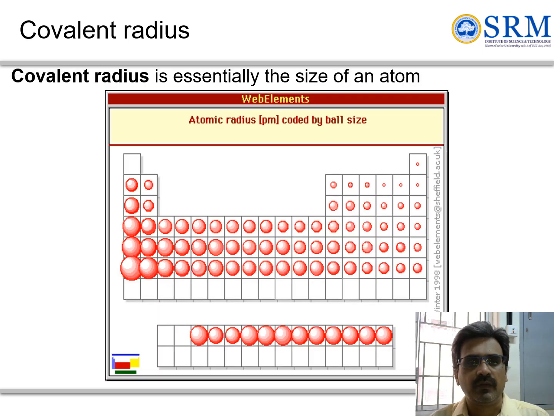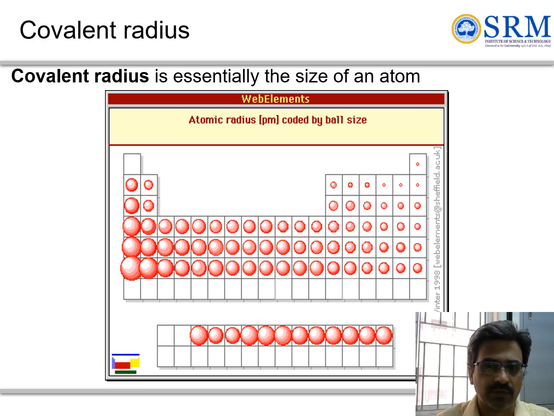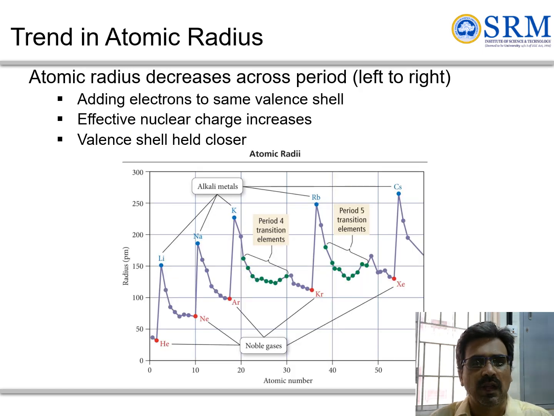So this is the first aspect, covalent radius. Covalent radius is generally the size of an atom. So you can see down the group the size increases, across the period the size reduces. And we have given this in terms of picometers, and you can see here atomic radius across the period decreases because we are adding electrons to the same valence shell. So what happens? The nuclear charge will be higher, and the valence shell is held closer.